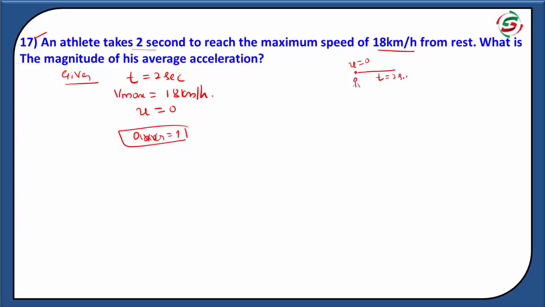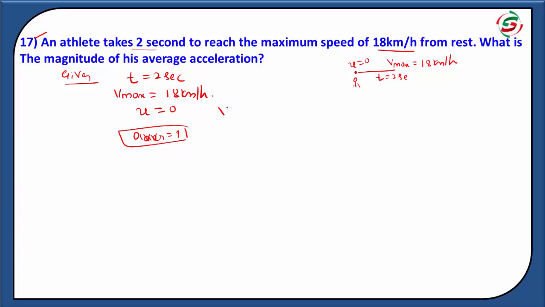Time t is equal to 2 seconds to reach the maximum speed of 18 km per hour from rest. What is the magnitude of his average acceleration?